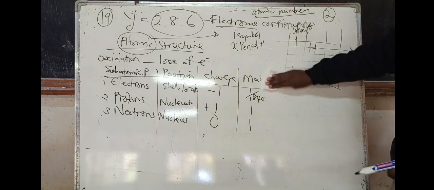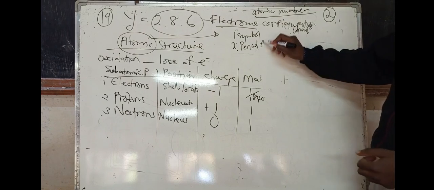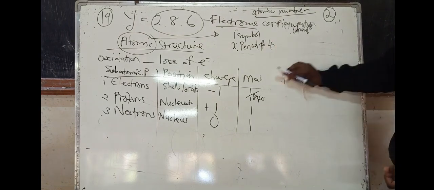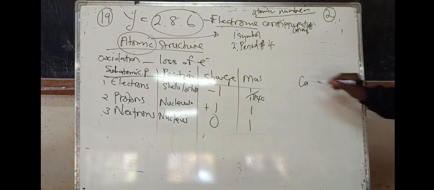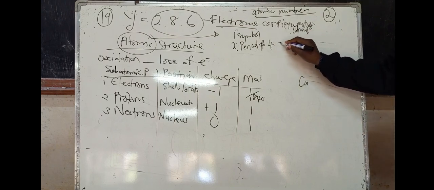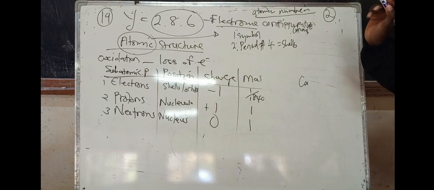So you may be asked for the period number, to locate your element. The first thing, put your symbol. Then what is the period number? Why is it important? Because it is equal to the number of shells.